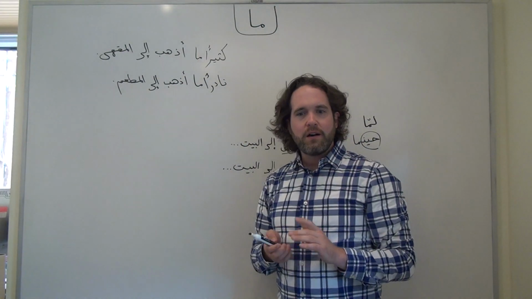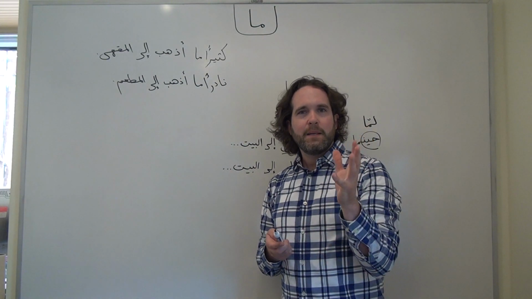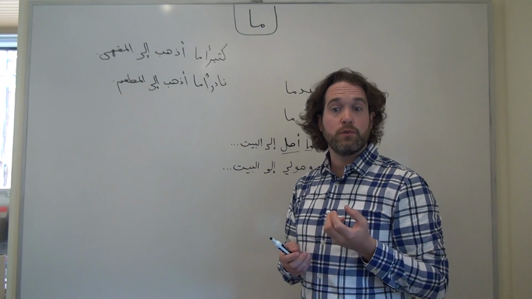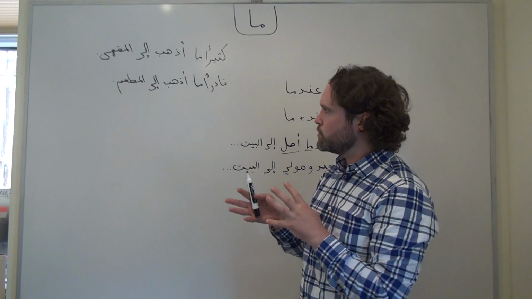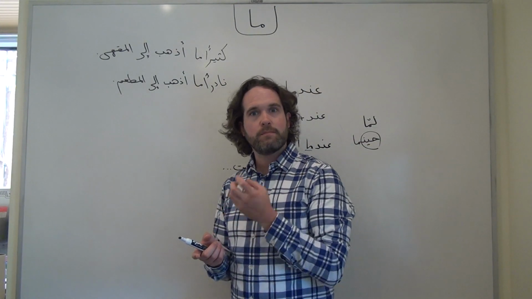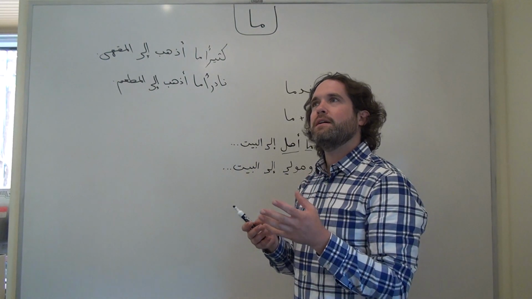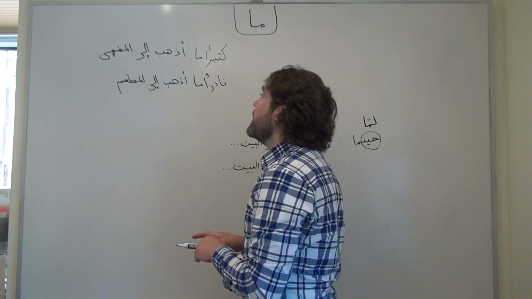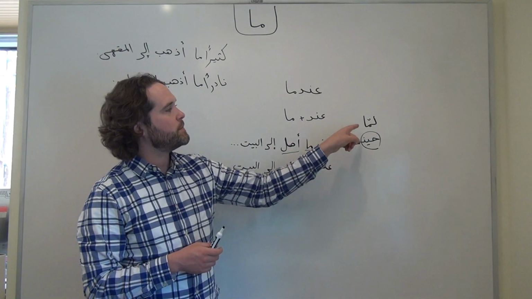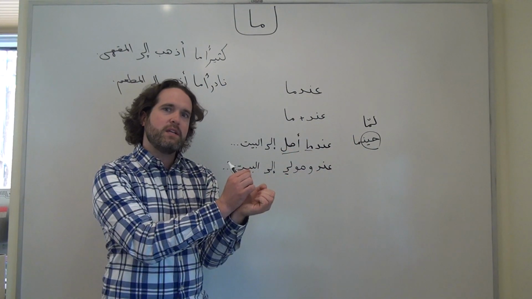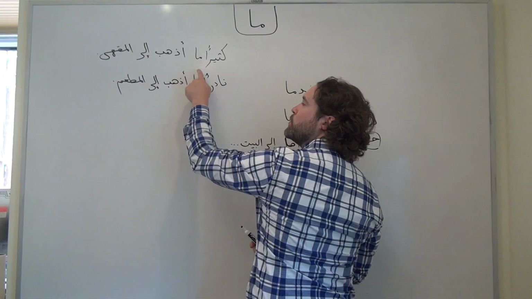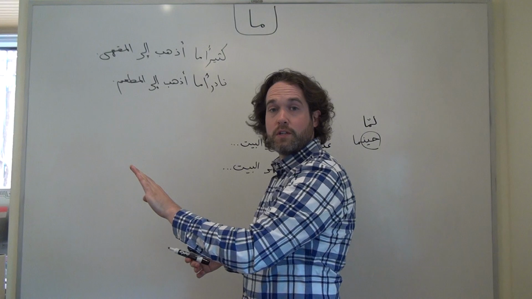We also get a couple of structures with ma that can give a conditional meaning to whatever we're saying, and we can construct a question word with a ma at the end of it to give a more conditional idea. I should mention that in some examples, like with عندما, حينما, لما, the ma attaches right to the end of the word, whereas with these adverbs here, the ma is typically going to be a separate word.